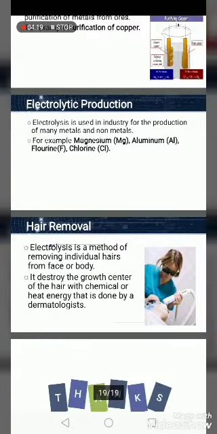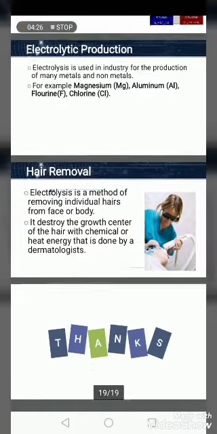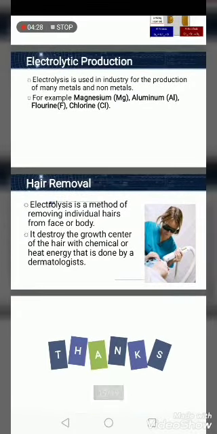Electrolytic production: electrolysis is used in industry for the production of many metals and non-metals, for example magnesium, aluminium, fluorine, chlorine, etc. Hair removal: electrolysis is a method of removing individual hairs from the face or body. It destroys the growth center of the hair with chemical or heat energy, and is done by a dermatologist. These are the importance of electrolysis in our daily life.